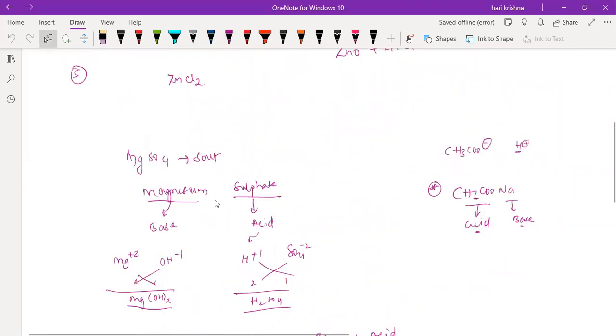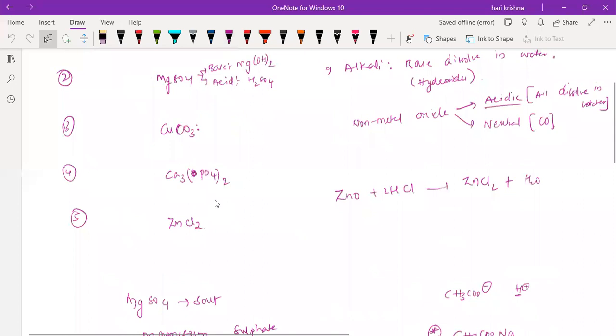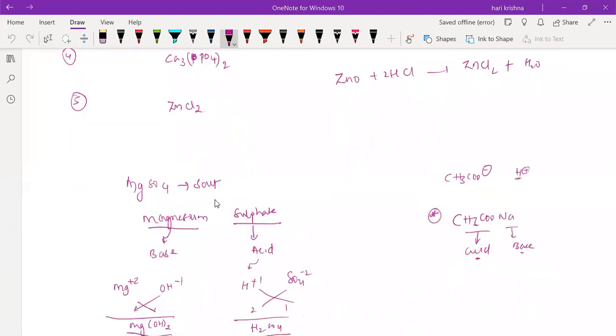Sir, I have a doubt. Why are we taking CuO and not Cu(OH)2? Because CuO will not dissolve in the water. It is not an alkali. All the bases will not dissolve in the water, right? Only a few bases will dissolve in the water. So it is a metal oxide, it does not dissolve in the water, so it will exist in the form of CuO only. Clear? Okay, sir.